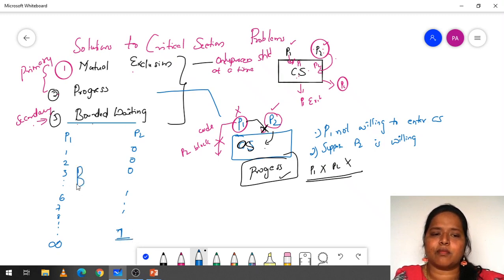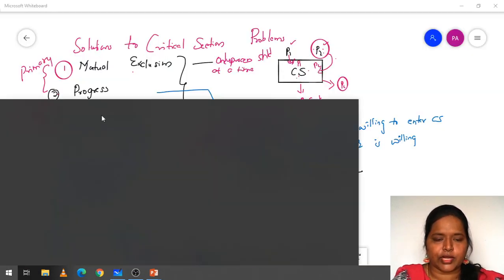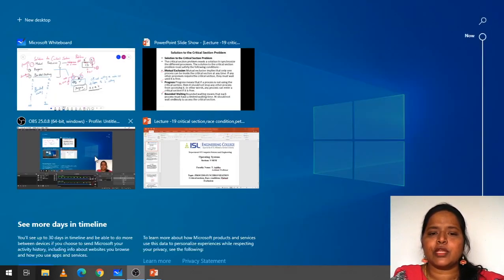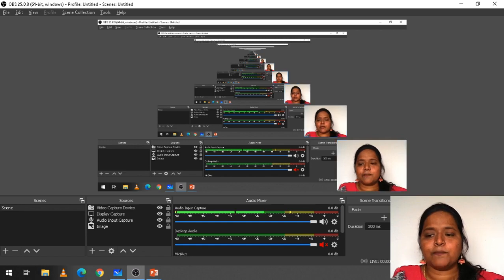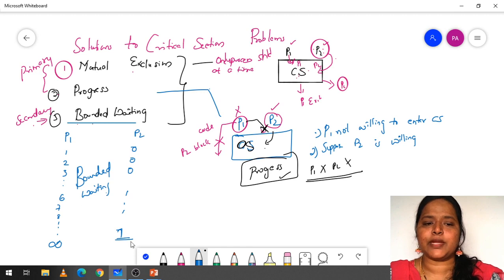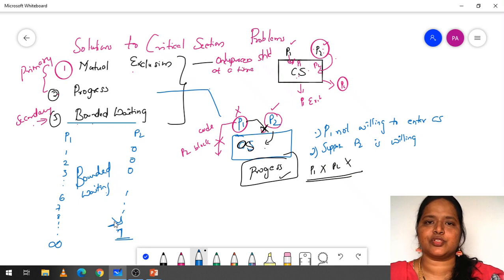This we call bounded waiting. So here, P1 is going to execute for many number of times, but we are going to execute P2 for only one time. We are making P2 execute only one time and P1 is going to execute for infinite number of times. So this is a violation of bounded waiting. So these conditions should not be satisfied.